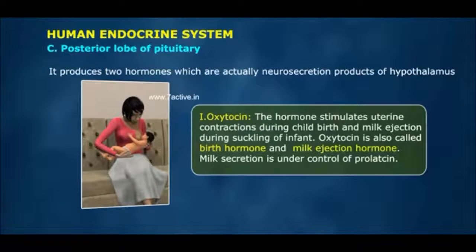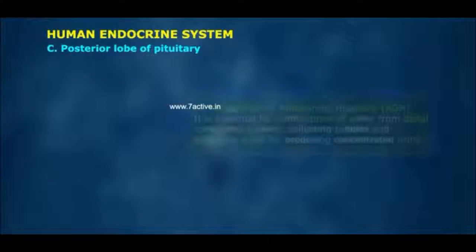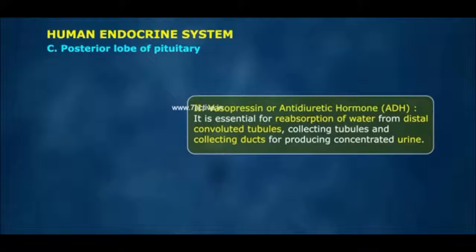1. Oxytocin. The hormone stimulates uterine contractions during childbirth and milk ejection during sucking of infant. Oxytocin is also called birth hormone and milk ejection hormone. Milk secretion is under control of prolactin. 2. Vasopressin